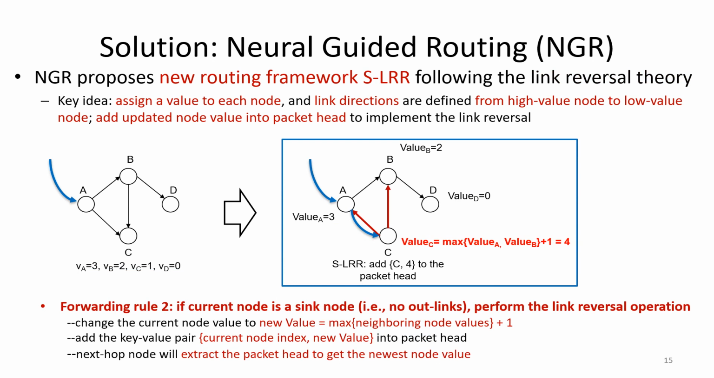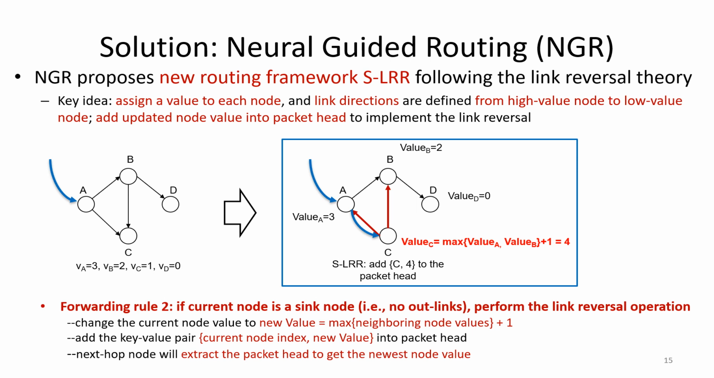When the packet is forwarded from node A to node C, we can see that the first forwarding rule does not apply here. So we use the second forwarding rule. If the current node is a sink node, that means that the current node has no out links. We will perform the link reversal operation.